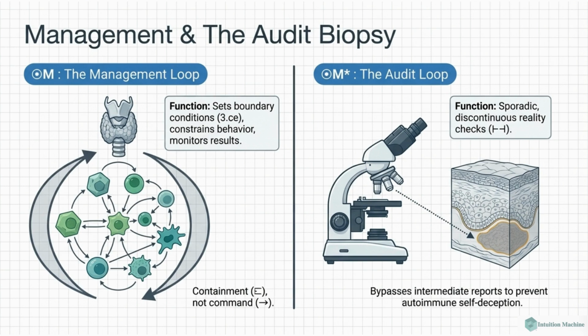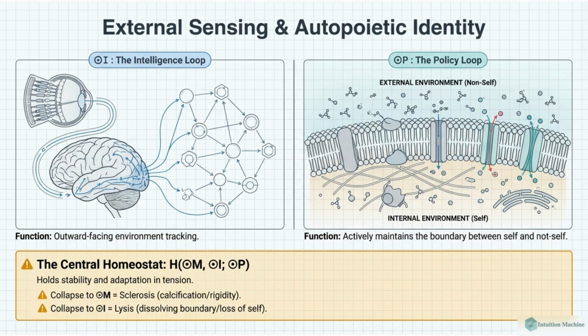The management loop sets boundary conditions and monitors results. The audit loop performs sporadic reality checks, bypassing intermediate reports to prevent autoimmune self-deception. The intelligence loop handles outward-facing environment tracking. The policy loop actively maintains the boundary between self and non-self, defining autopoietic identity. The central homeostat holds stability and adaptation intention.